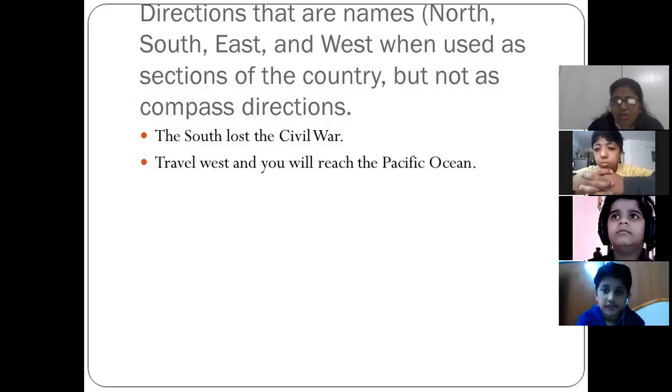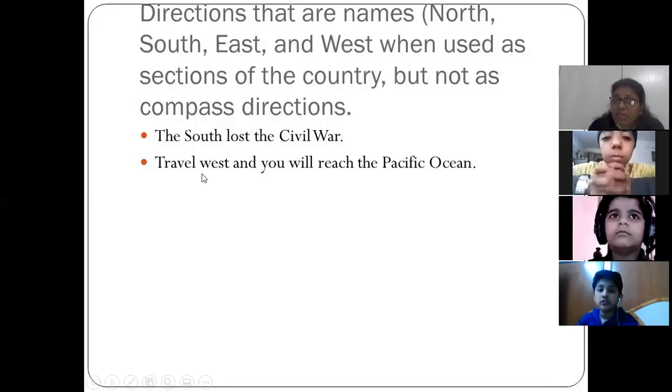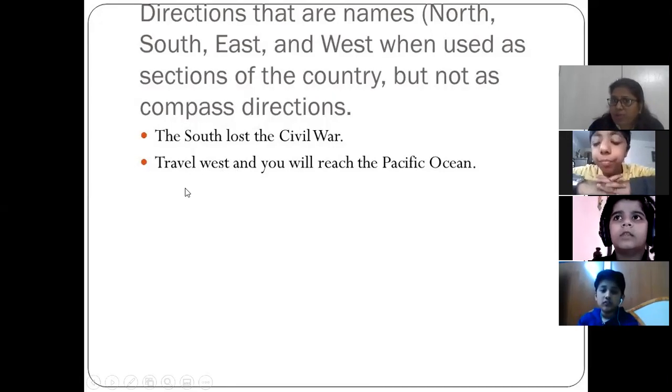So when you are saying it as a part or as a section of the country, like here, the first one is saying "The South lost the Civil War." But here it is showing the compass direction, like "Travel west and you will reach the Pacific Ocean." It means here why we are using west in small letter, because here it is used as direction, but here it is used as section of the country.